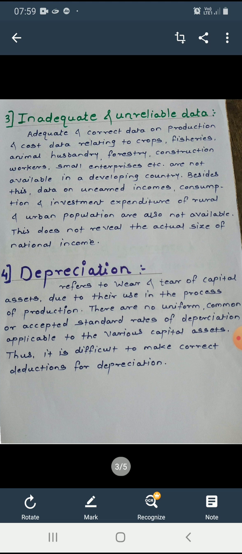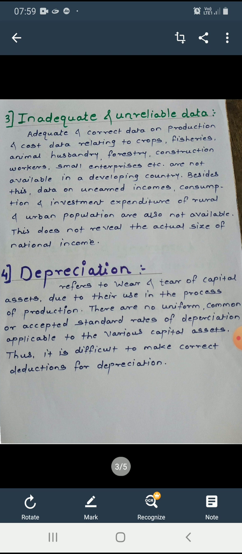During the process of production, along with the raw material and inputs, various fixed assets, such as machinery, tools, etc., are also used. However, during the course of production, the fixed assets undergo wear and tear. This wear and tear reduces the value of the fixed assets of business entities. Since depreciation is based on various assumptions and is subjective in nature, it is difficult for an individual to correctly assess the deduction to be made for depreciation.